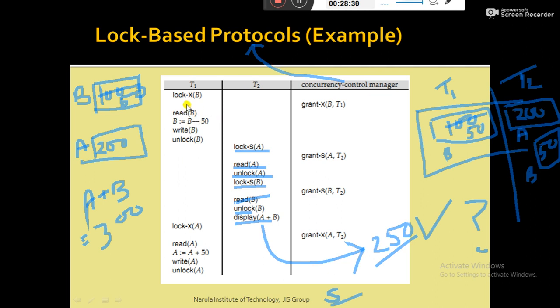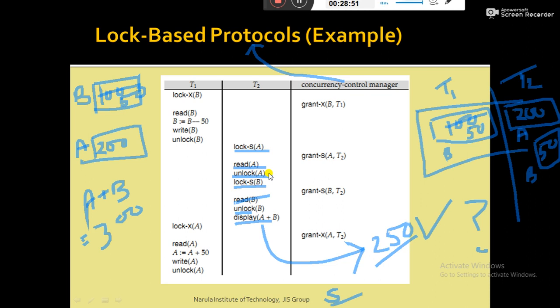Here what we have done is the lock operation, then once the job has been done on the data item, it immediately unlocks B. Similarly, here the lock has been acquired on A, only a read operation has been done, and once the operation is done, it immediately releases the lock.